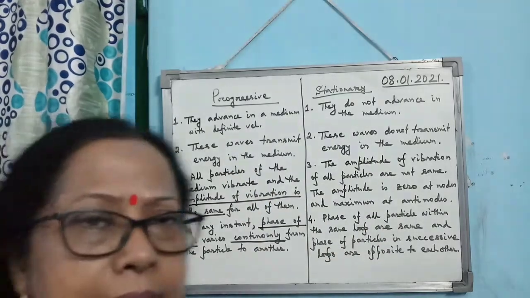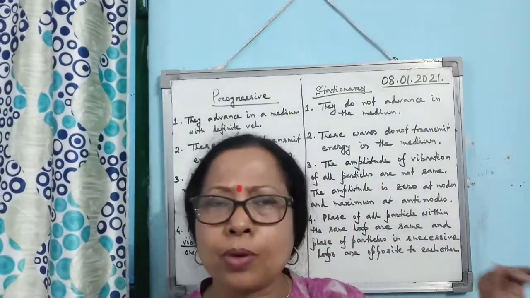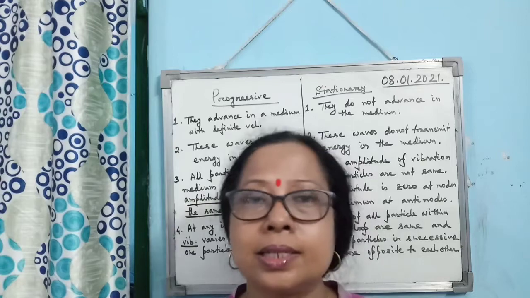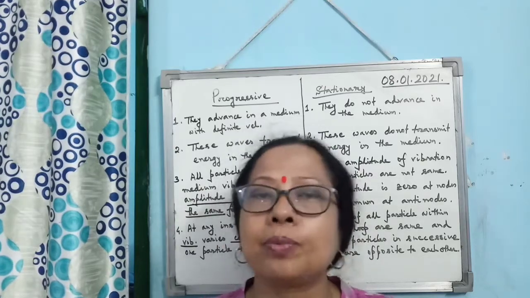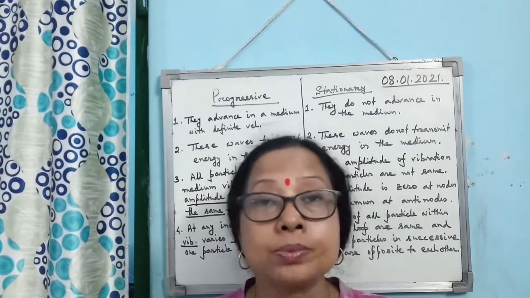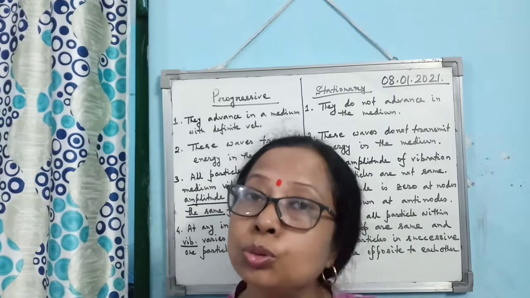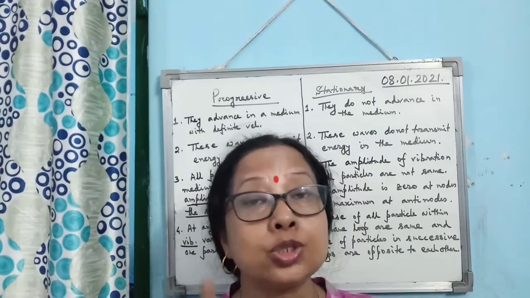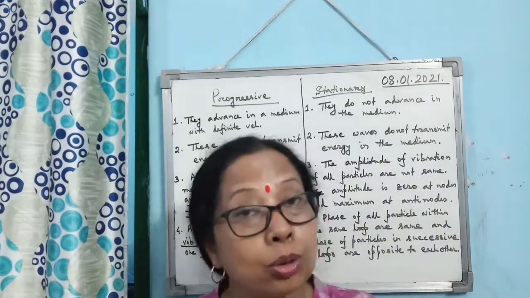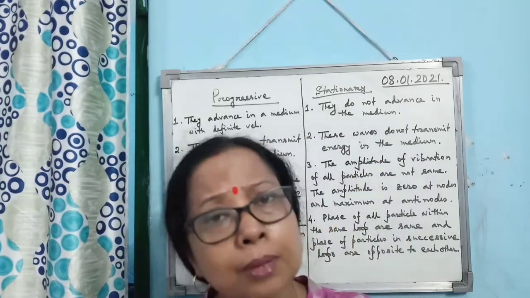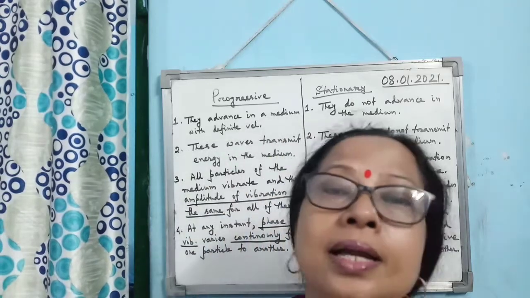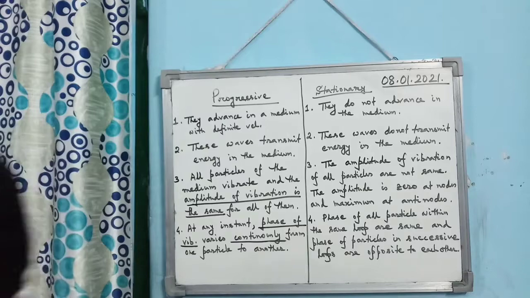Then the fifth point I have not written, I am just saying it, because if you learn, remember and retain these 4 points for your exam, it is enough. There are 2-3 more points, I am just discussing the important one. We have seen that in stationary waves, all the particles pass through the mean position simultaneously twice in each period. But this never happens in a progressive wave. At no instant do all the particles pass through their mean position at the same time. So these are the differences between progressive wave and stationary wave.